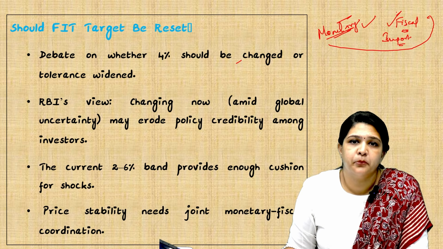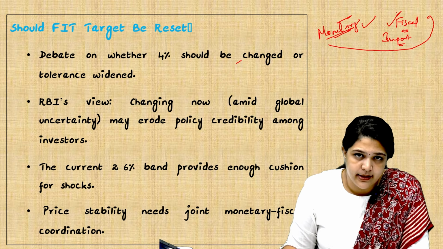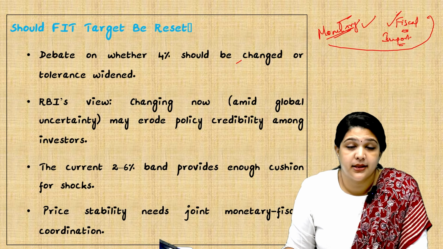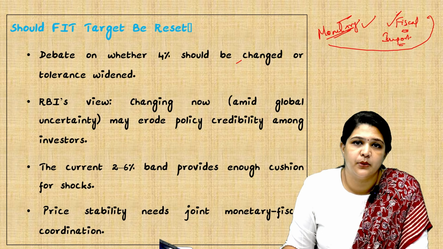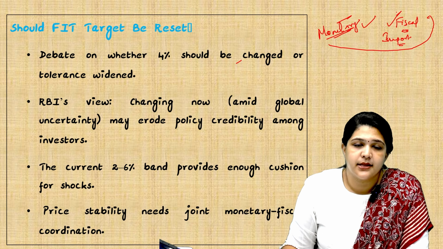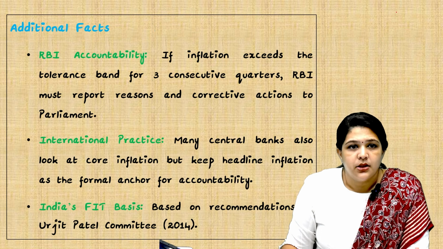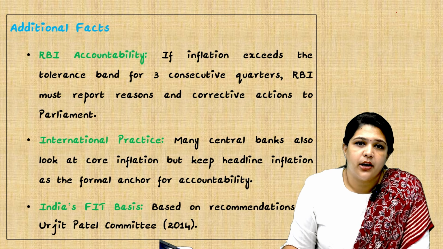The government can import the same product so that the demand is met, the supply is increased, and the price will become stabilized. This is an example of how fiscal policy will help in terms of price stability. So, additional facts: there is something called RBI's accountability.